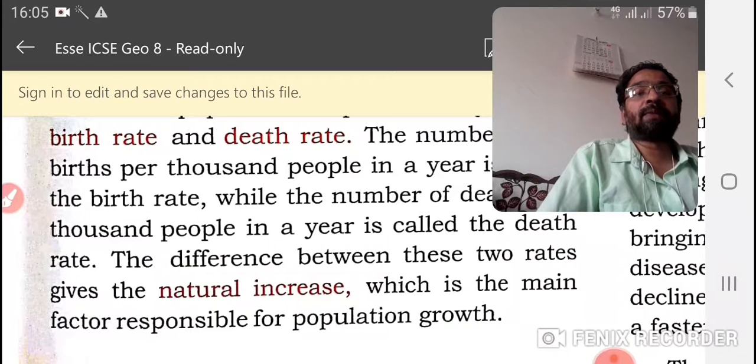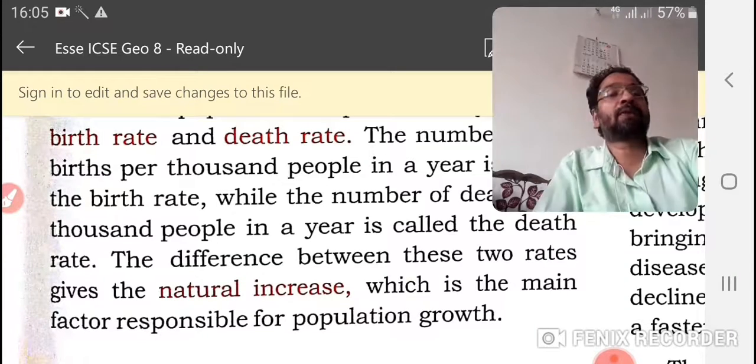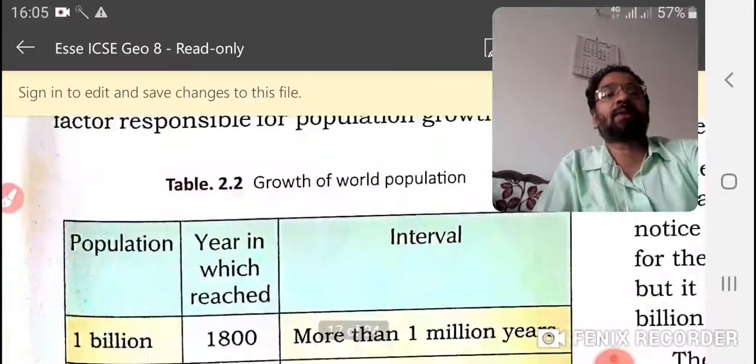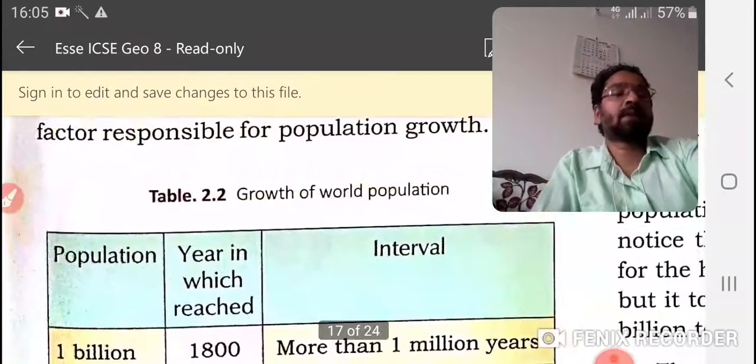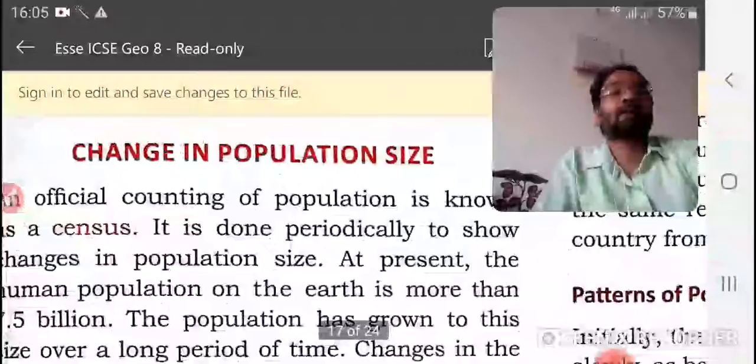The difference between these two rates gives us the natural increase, which is the main factor responsible for population growth. I have already said this to you. Now let us see the next slide.